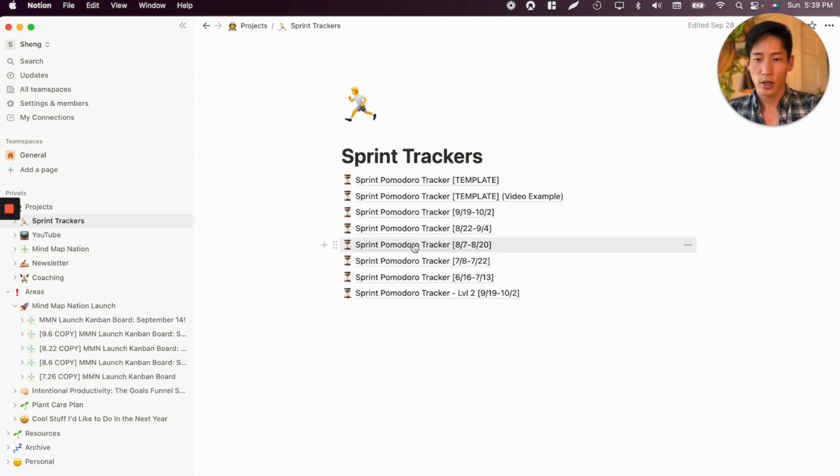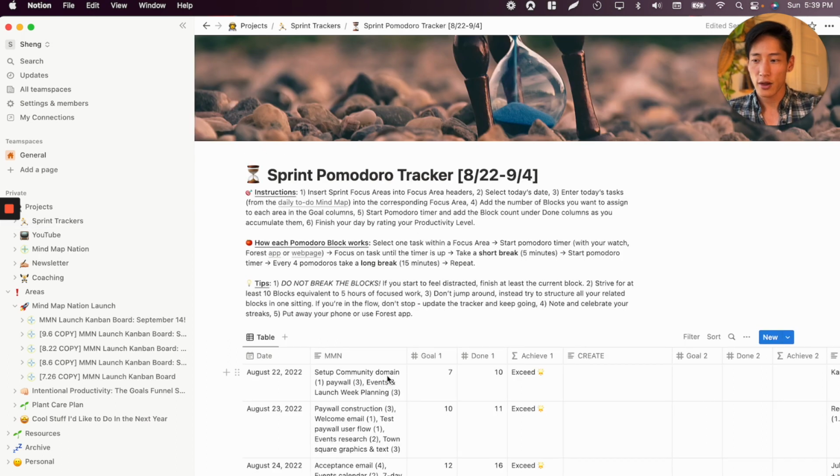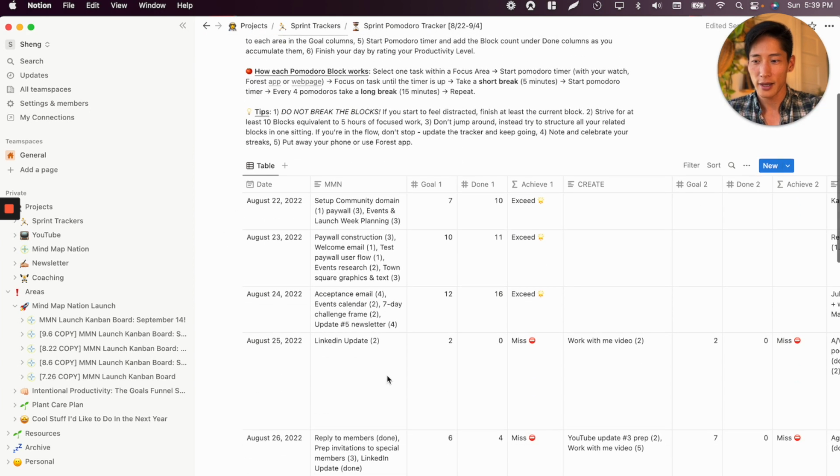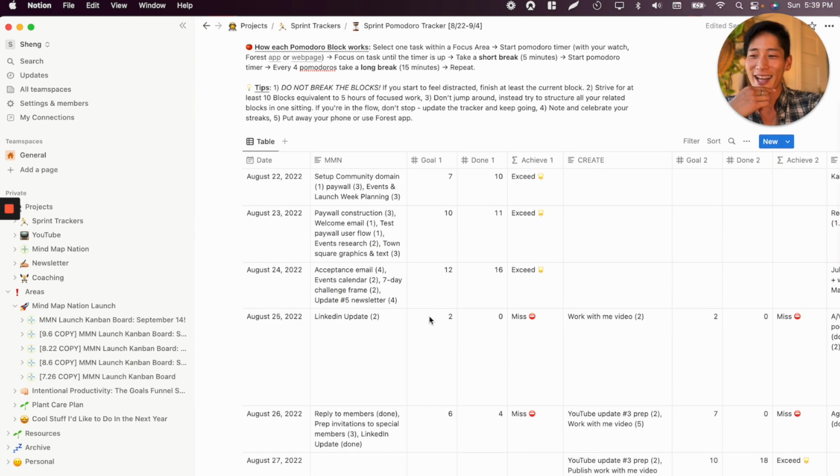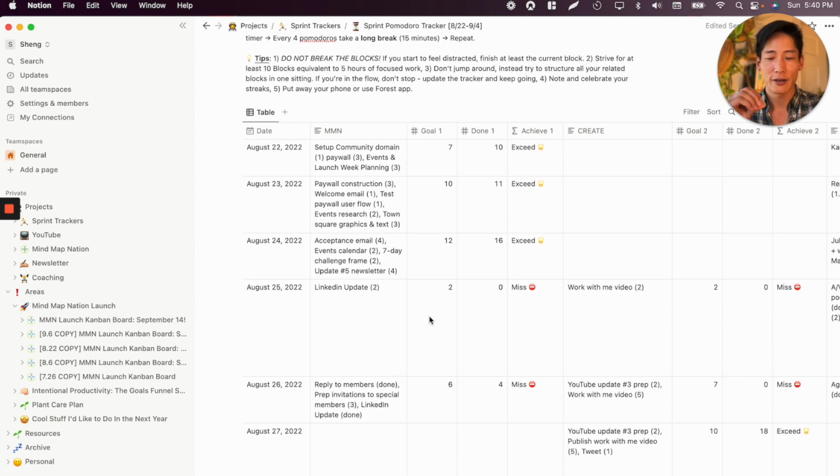So what I'll do is I'll show you how I kept track of all of my stuff. If you're not familiar with Pomodoros, it's basically a productivity system where you do 25 minutes of productive work with 5 minutes of break. I divvy up my entire workday and sometimes even run my life using Pomodoros, funny enough. And what it helps me do, especially with the launch, is keep me really focused and track how much time I'm spending on a particular task, right?